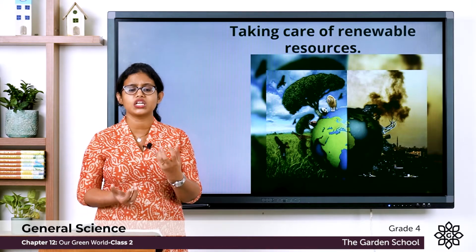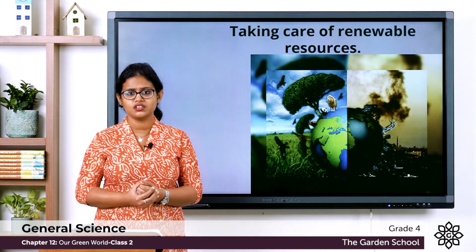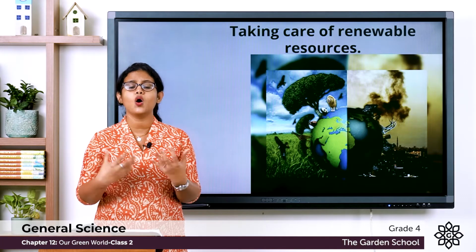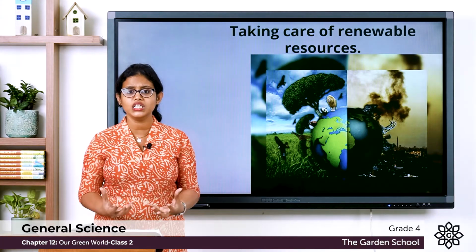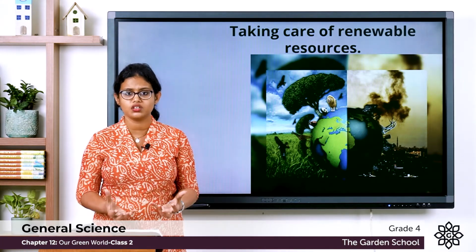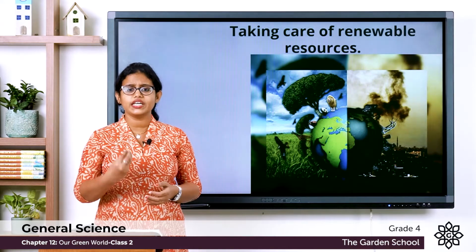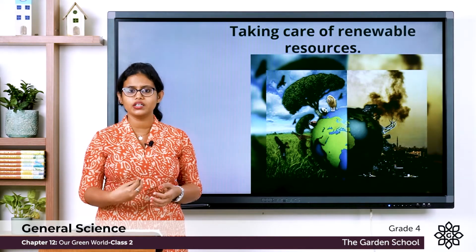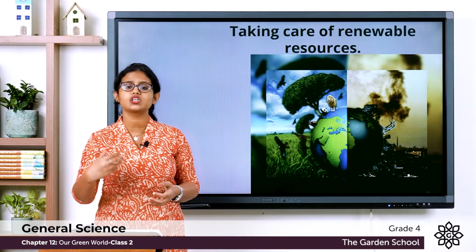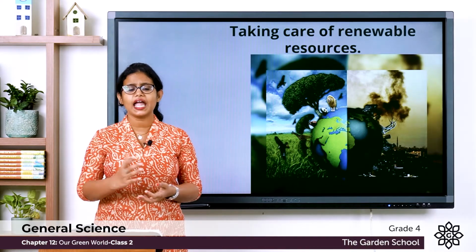It will pollute the air which is around us. We all need clean air to breathe, right? So when these harmful gases are emitted from motor vehicles, it pollutes the air.